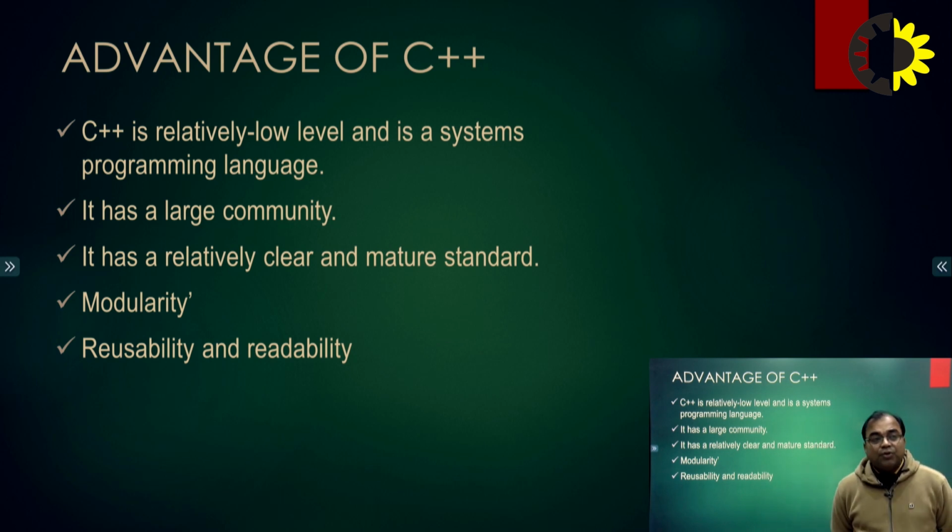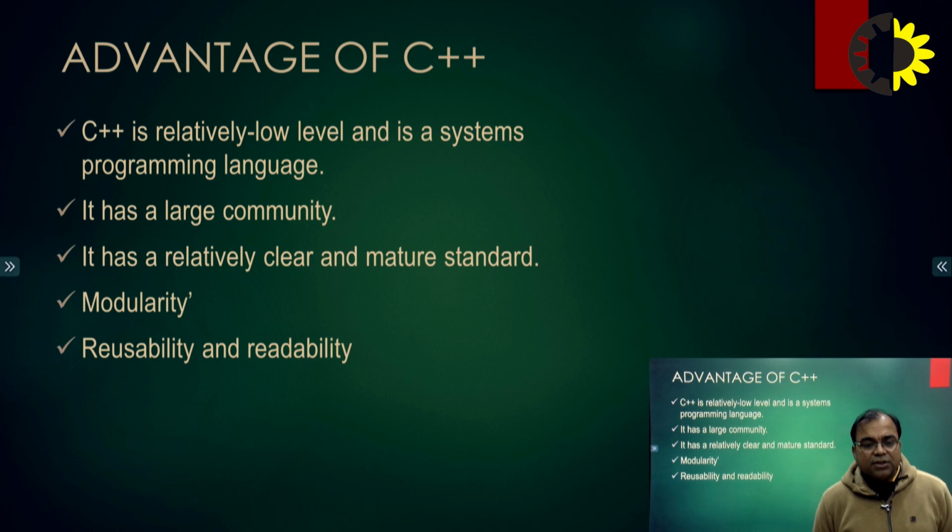If we talk about the advantage, we can say C++ is basically a relatively low level and system programming language. So this is the advantage over other programming languages.